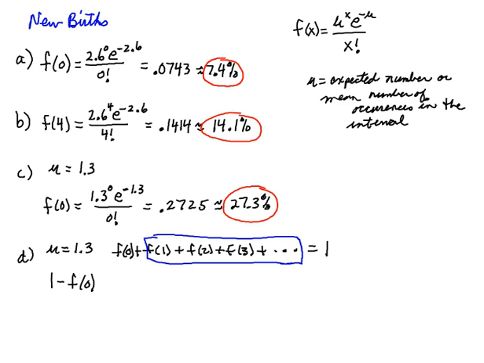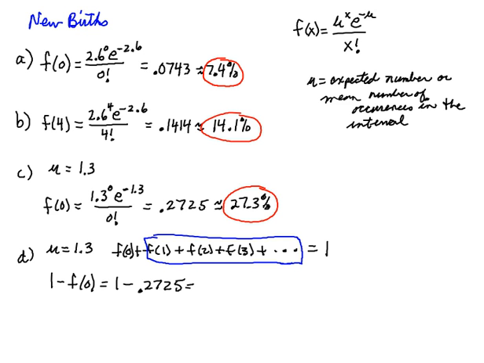And 1 subtract f of 0, we've already calculated f sub 0. And we got to make sure we calculated f of 0 twice. One was for the whole day at 2.6 births per day, and the other one was for 1.3. So we're going to make sure that this is still a 12-hour period, so we're going to use the value we get for 1.3, which is 0.2725.